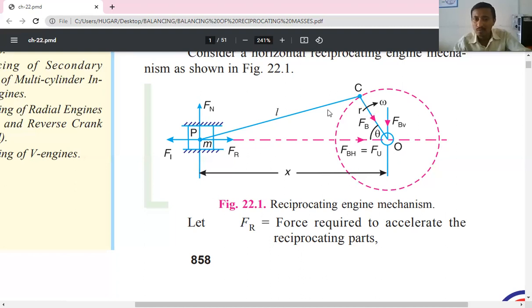While rotating, the crank will act with some force on the bearings, called Fb, the net force acting on the bearing. Suppose the crank makes an angle theta with the line of action. Then the horizontal component is FBH, the horizontal component of FB, and FBV is the vertical component of FB.